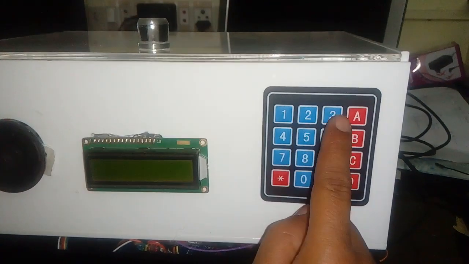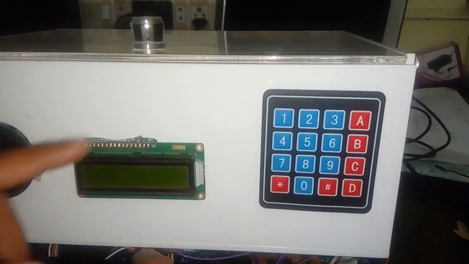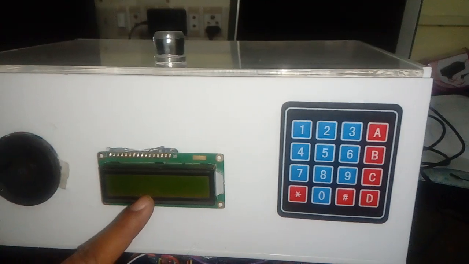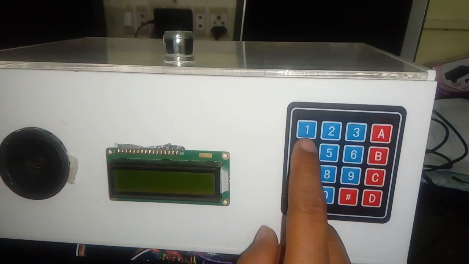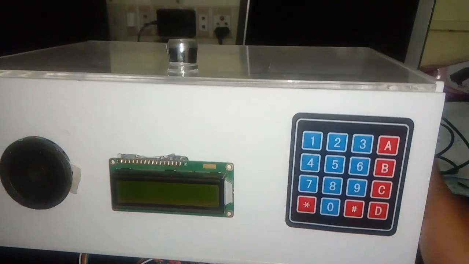From here we'll give the password. If the password is correct, then only this will open, otherwise it will not open. Again, we can change the password. If the patient wants, he can change the password.